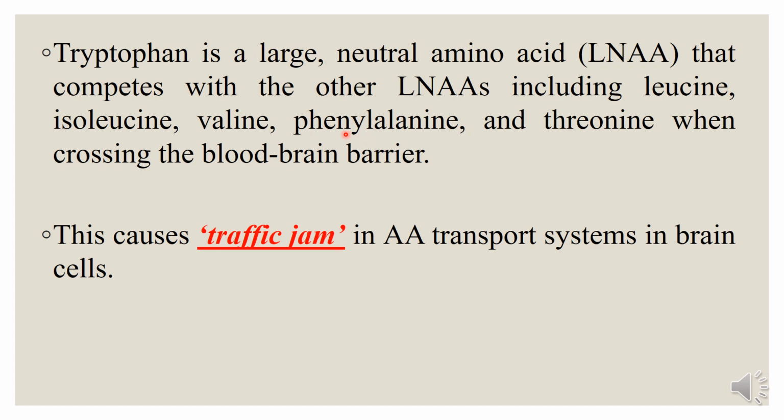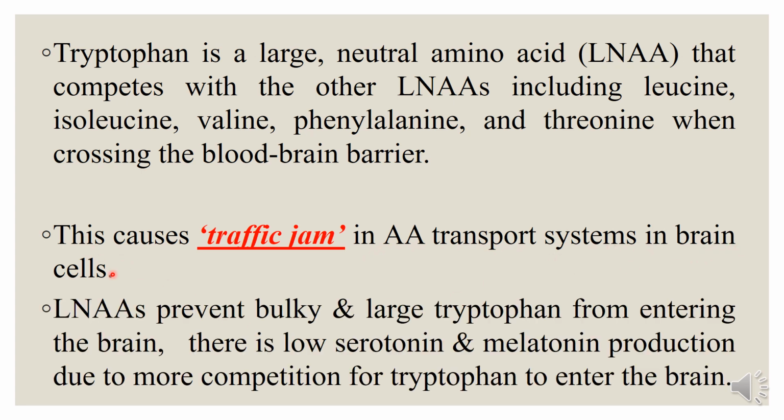Because of this competition for the same transporter to reach the brain, there is a traffic jam in the amino acid transport system in brain cells. Large neutral amino acids prevent the bulky tryptophan from entering the brain. There is low serotonin and melatonin production due to more competition for tryptophan from other amino acids to enter the brain.